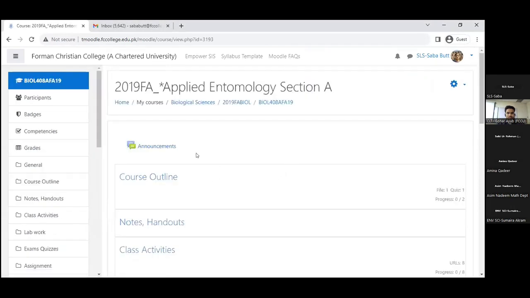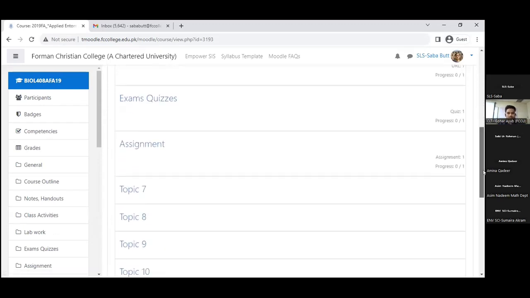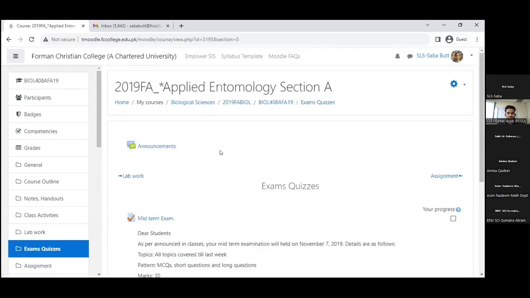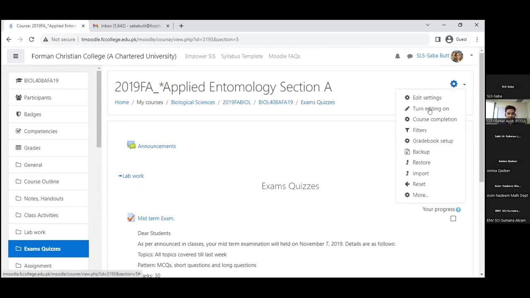Now your course may have different types of formats. I have the topics format, so these are different topics. I will go to the exam section. Here, first of all, I have to go to the settings and turn editing on so that I can add a quiz. When you finish making your quiz, you should come back here and say turn editing off.